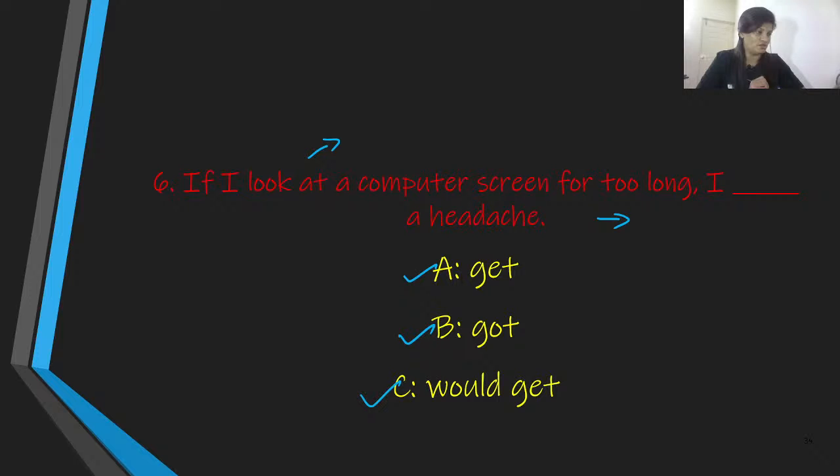That is what you are supposed to focus on when you are deciding the answers. Well, according to me, it is certainly talking about possibility. This is going to happen. This is possible, and therefore the answer is I get a headache.